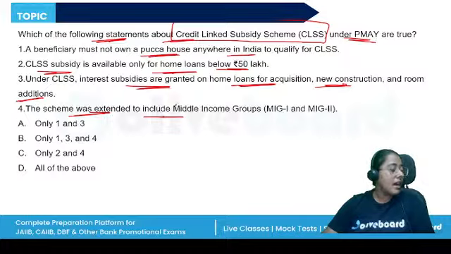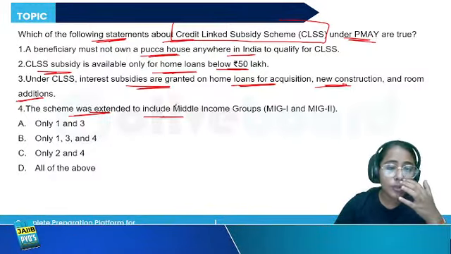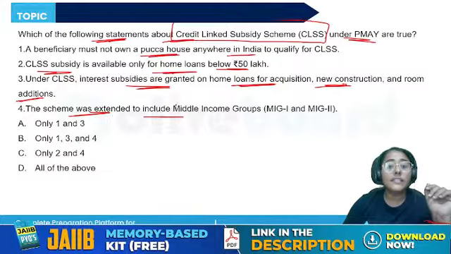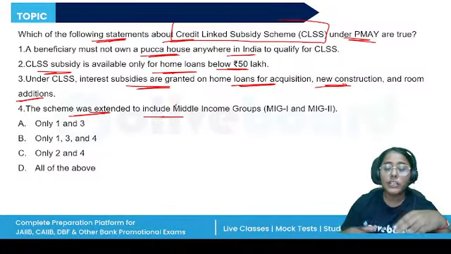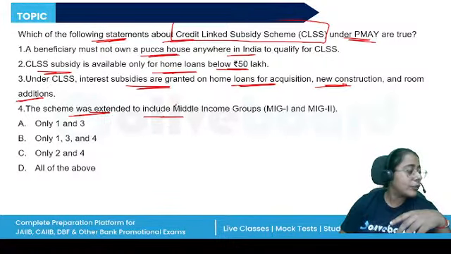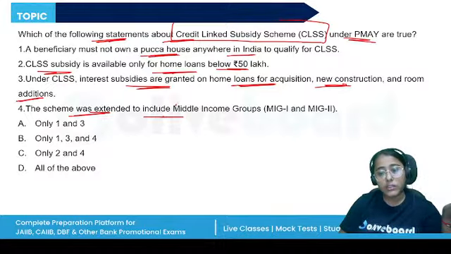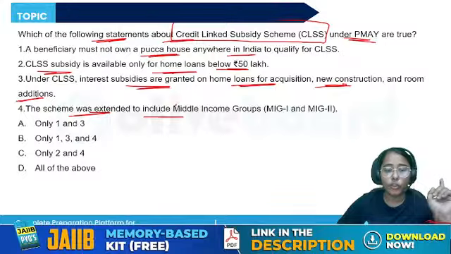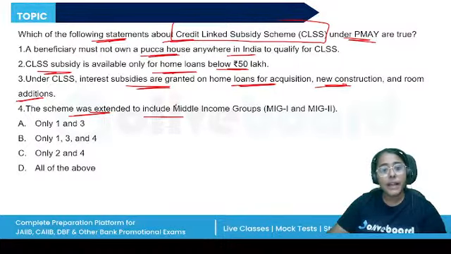Which statements are correct? So, under the Pradhan Mantri Awas Yojana, where the banks provide the subsidized rate, they also provide the CLSS, the Credit Linked Subsidy Scheme, right? So, in order to expand the formal institutional credit to the housing needs of the urban poor, this scheme is implemented under Housing for All through the primary lending institutions, that are the scheduled commercial banks, HFCs, RRBs, SCBs, urban cooperative banks, right?